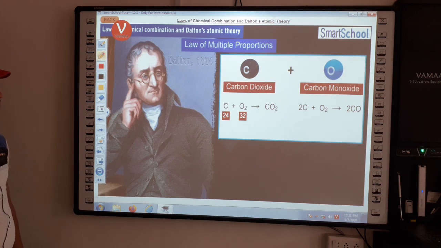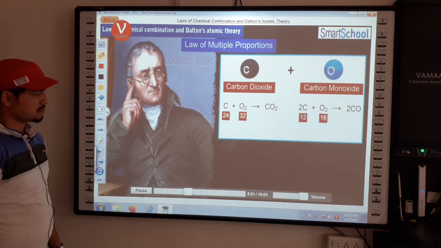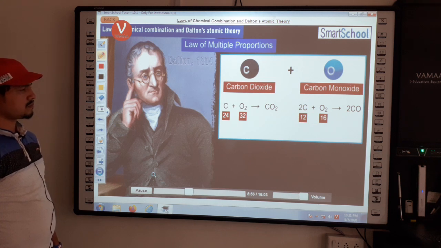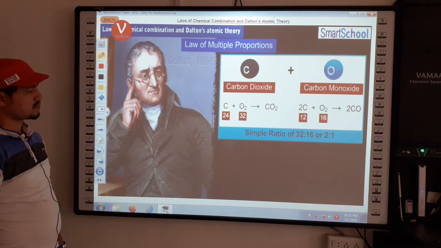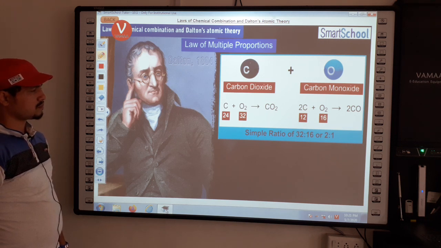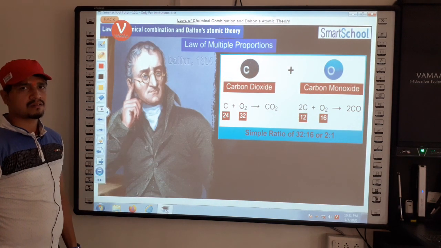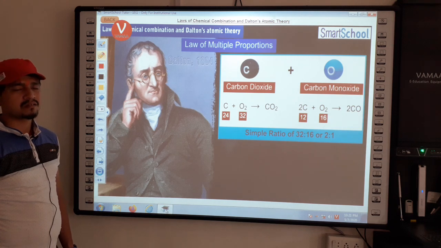Whereas, when carbon monoxide is formed, 12 parts by mass of carbon combine with 16 parts by mass of oxygen. These masses of oxygen bear a simple ratio of 32:16 or 2:1. Got these points? Very simple. A fixed amount of carbon is combining with multiple proportions of oxygen to form carbon dioxide and carbon monoxide.